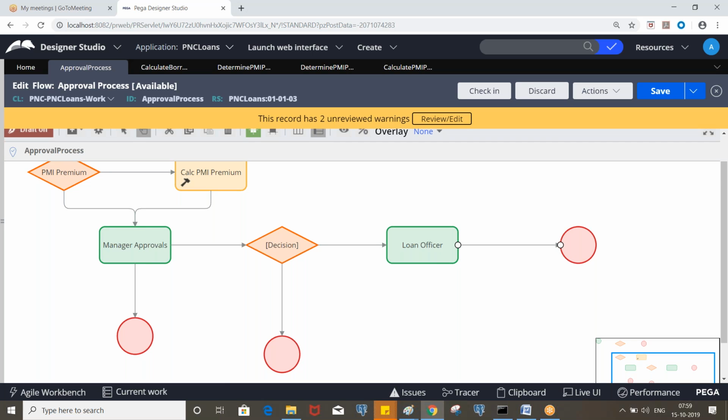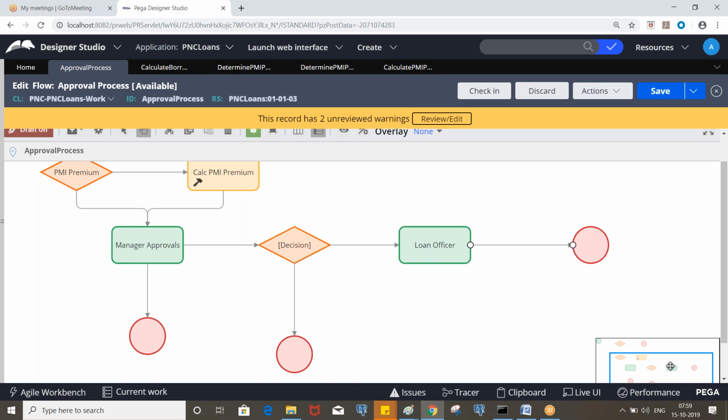Either approve or reject can be selected from the drop down. Based on that value, we need to update the status accordingly through our automated rule. That means we can update the status through an activity based on the approval value. Okay. So this is how it is going to be.